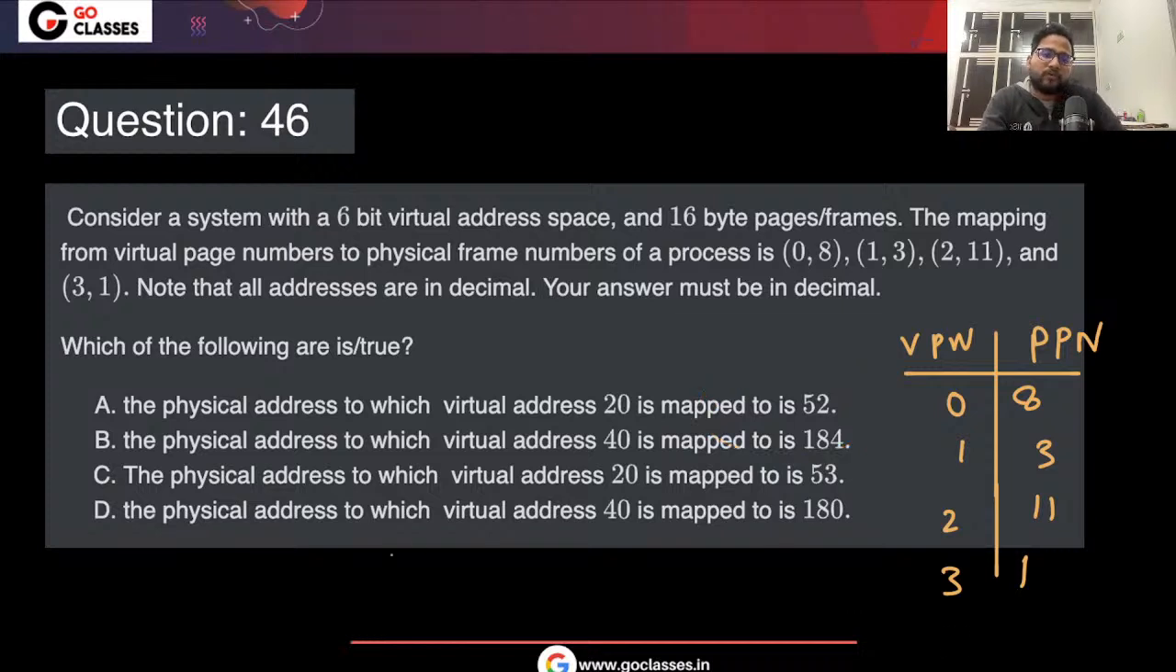So if you have virtual address 20, first, since it is a 6-bit virtual address and 16 bytes is the page size, can you tell me the virtual page number? Basically you will say virtual page number 0, and then virtual page number 1. So virtual page number 1, if the address is 20. So the physical page number is 3, which means physically it will be 0, 1, 2 and 3.